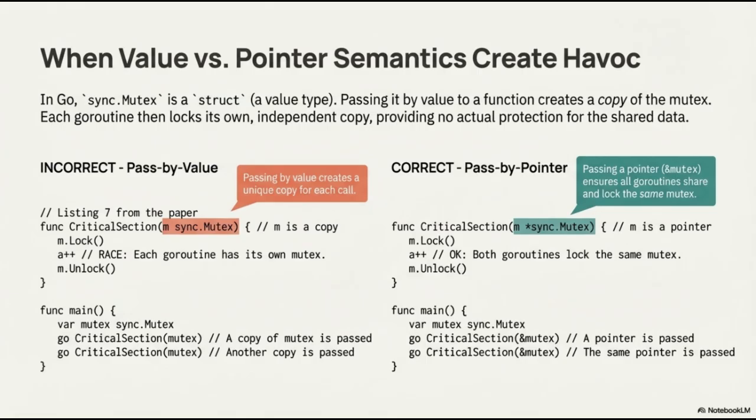On the right, we see the correct implementation using pointer semantics. By changing the function signature to accept *sync.Mutex, we ensure that the function receives a pointer to the original mutex. In the main function, we pass the address of the mutex using the ampersand operator. Now, both Go routines are referencing and locking the exact same mutex instance. This properly synchronizes access to the shared data, ensuring that only one Go routine can increment the variable a at a time. The key takeaway is that synchronization primitives should almost never be copied. They must be shared via pointers to maintain their state across different parts of your program.